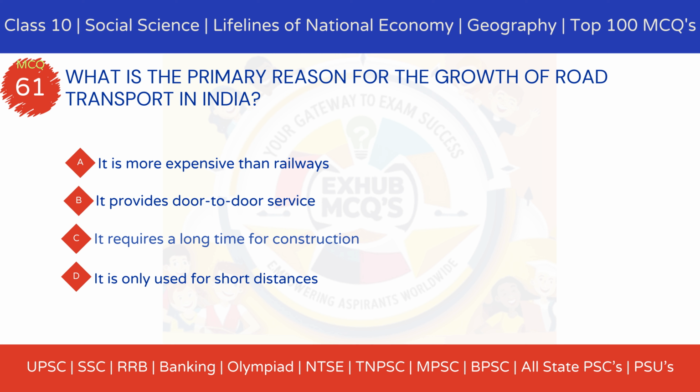Option A, it is more expensive than railways. Option B, it provides door-to-door service. Option C, it requires a long time for construction. Option D, it is only used for short distances.